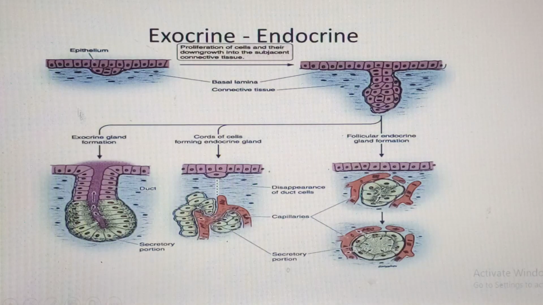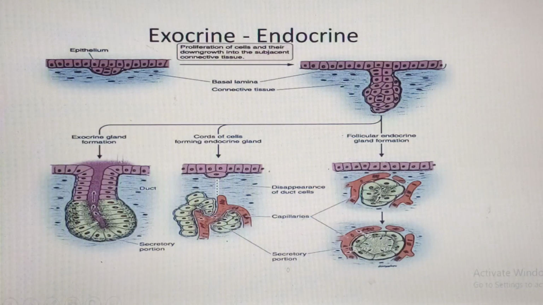So we said that epithelial tissues are doing two things: either they line surfaces of the body, or locally they will proliferate, grow downwards towards the connective tissue area, and then they will form glands. The distal portion of the gland will be the excretory unit, and the proximal portion, being the duct, will convey the product onto the surface epithelium. That's an exocrine gland.